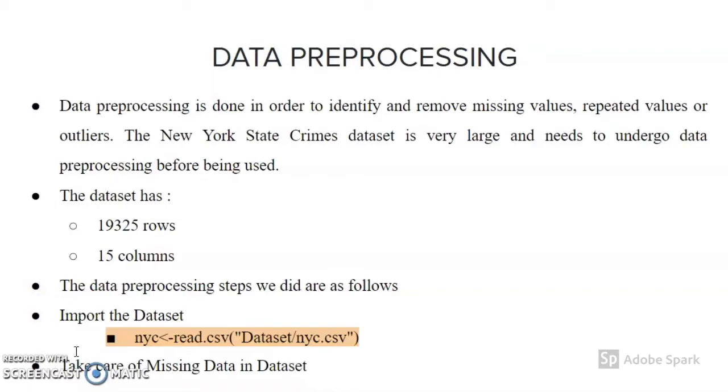So the first step is to import the data set. For this part, I will be using Microsoft Azure Notebooks. Then I created a folder and named it dataset, and then I proceeded to upload our dataset. So here we can see the dataset and the file nyc.csv, saved into a new variable known as NYC. The next step is to take care of the missing data, which will be explained in the next slide.